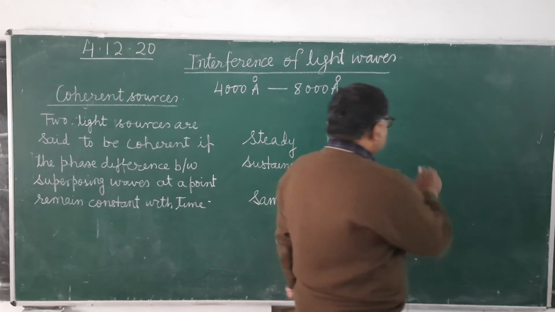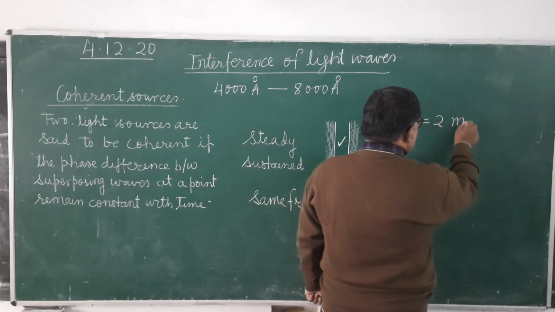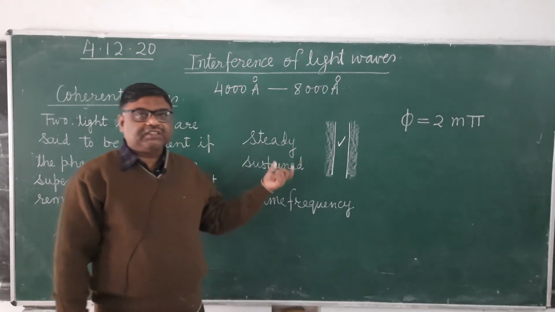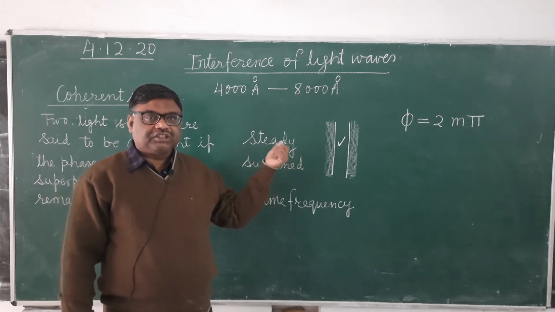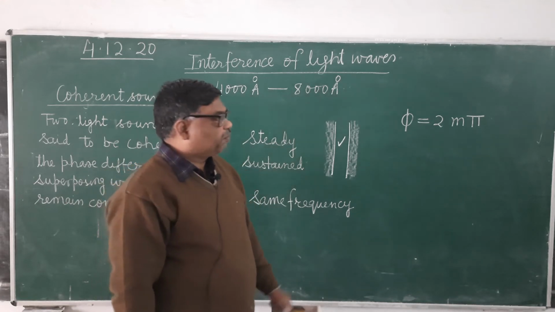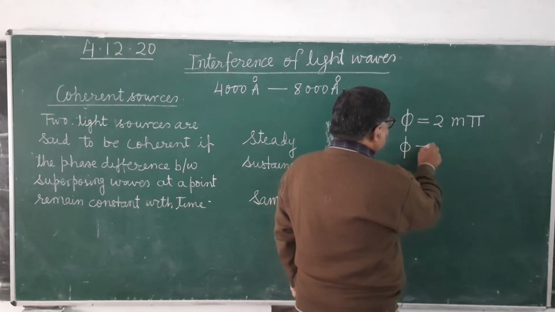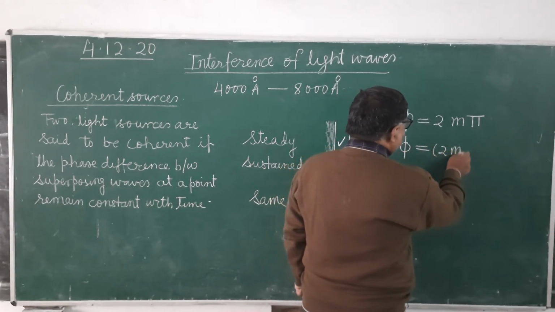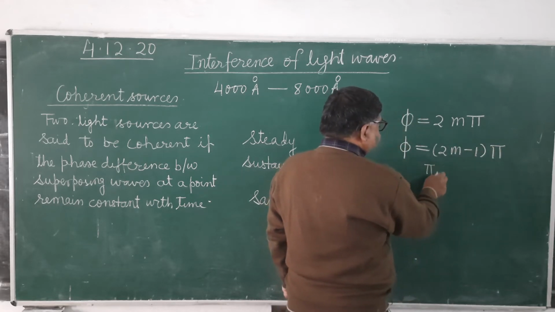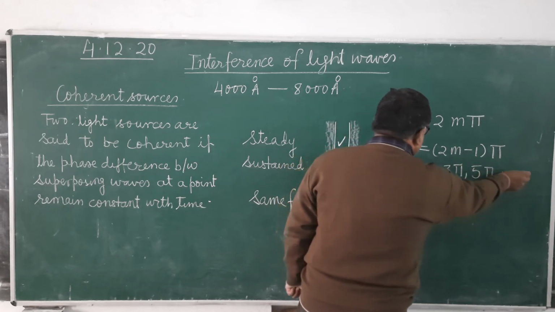As we know, if the phase difference between the superposing waves is an even multiple of pi, then there will be constructive superposition, or here we can say in that case there will be constructive interference. A higher intensity will be observed and a brighter region will be found. Similarly, if the superposing waves have a phase difference which is an odd multiple of pi, odd multiple of pi means pi, 3 pi, 5 pi and so on, then what will happen?